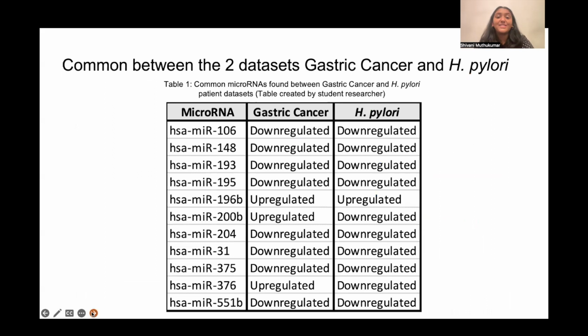Here, Table 1 shows the common microRNAs found between the gastric cancer and H. pylori patient datasets. So from the two volcano plots that were just shown, I found this list of 11 microRNAs that were found to be differentially expressed in both datasets. Most of them were also similar in the way that they were either downregulated in both or upregulated in both.